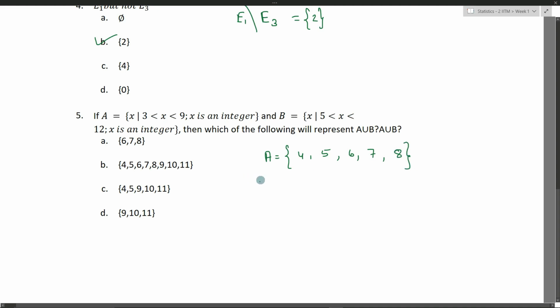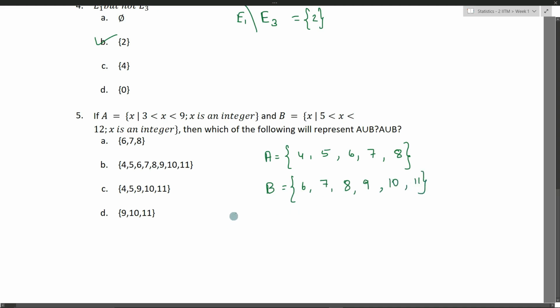So what about B? B is the set of x such that 5 is less than x and x is less than 12, and x is an integer. We'll write from 6: 6, 7, 8, 9, 10 and 11.